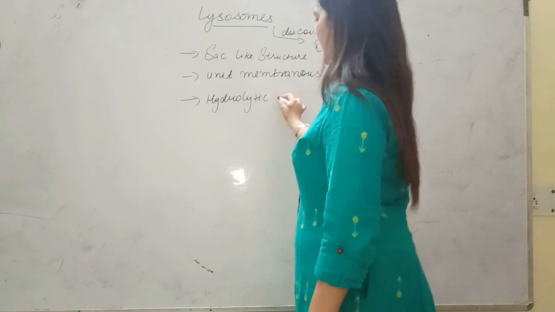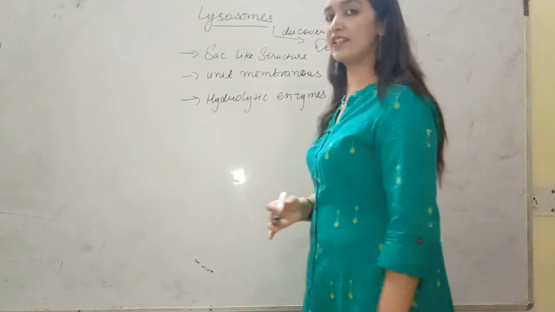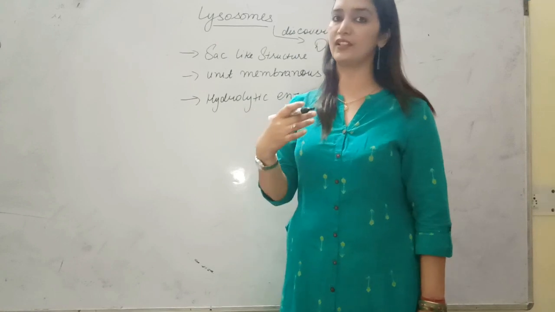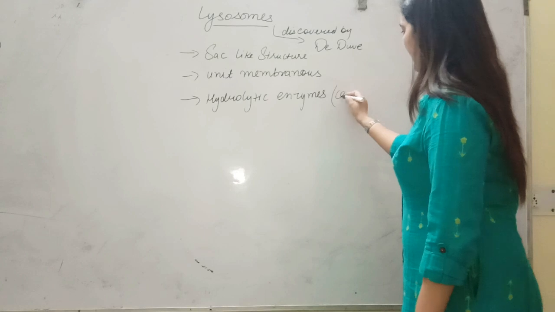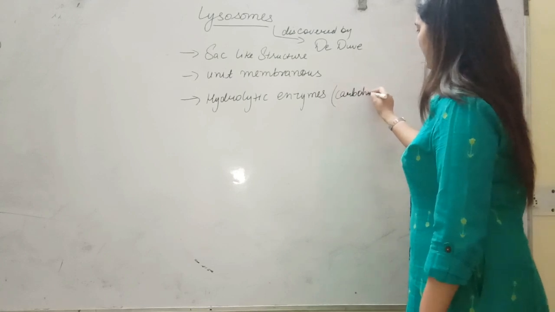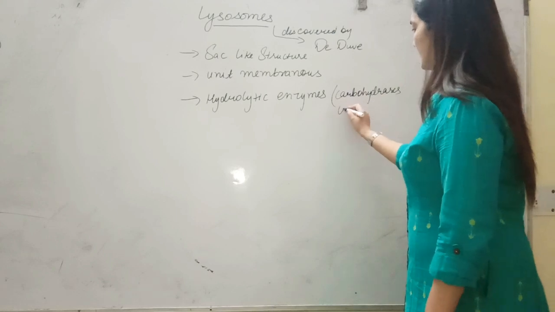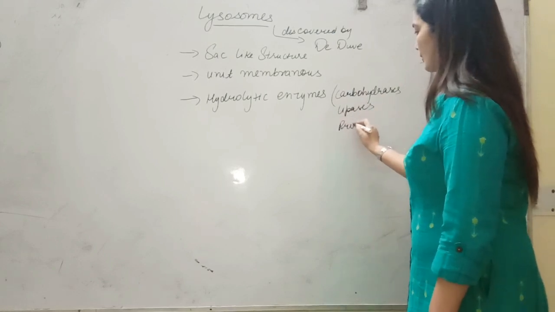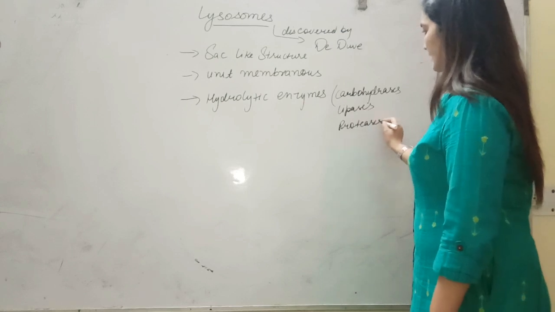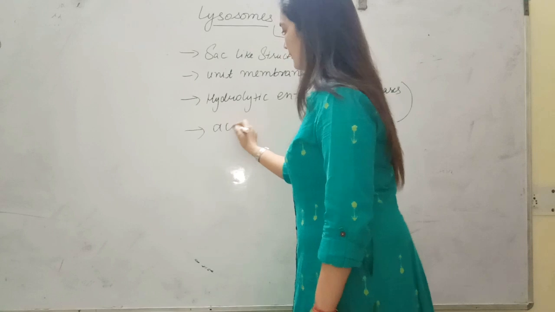Hydrolytic enzymes can digest carbohydrates, proteins, and lipids. For carbohydrates they have carbohydrases, for digestion of lipids they have lipases, and for proteins they have proteases. Alright students, and they generally have an acidic pH in them.